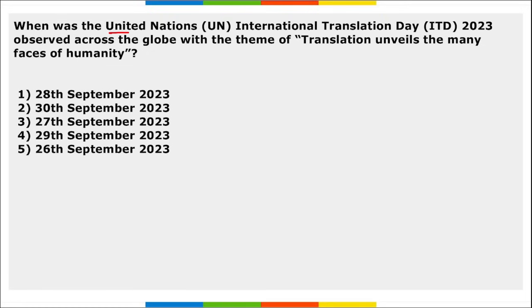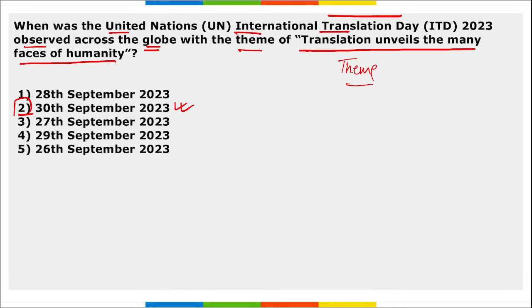First, when was the UN International Translation Day 2023 observed across the globe with the theme Translation Unveils the Many Faces of Humanity? This is the theme for the UN International Translation Day. When do we observe this? It is observed on 30th of September. Correct? And for the first time, this UN recognized International Translation Day was observed on 30th of September in 2017. This was the first ever edition, or we can say the inaugural edition of this.